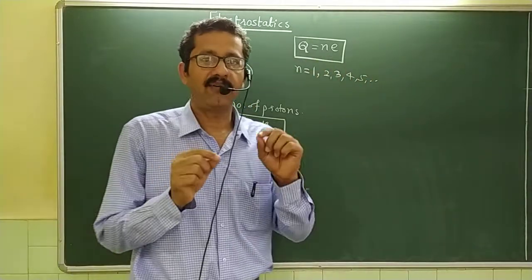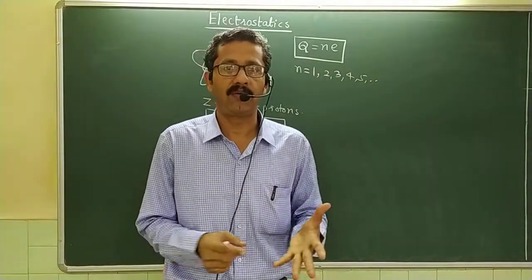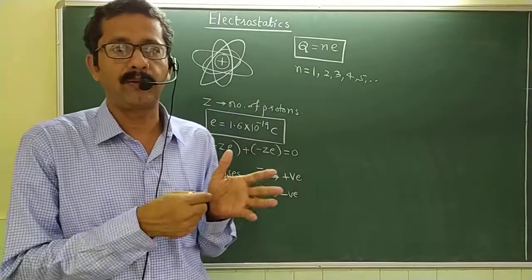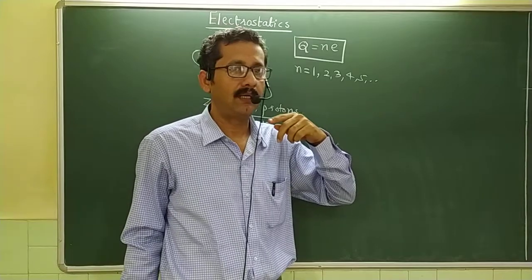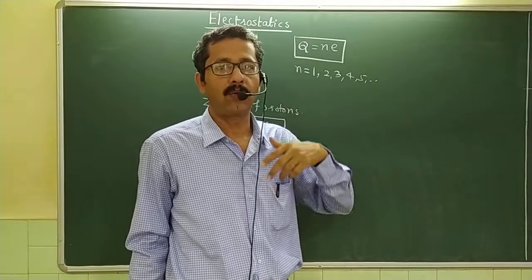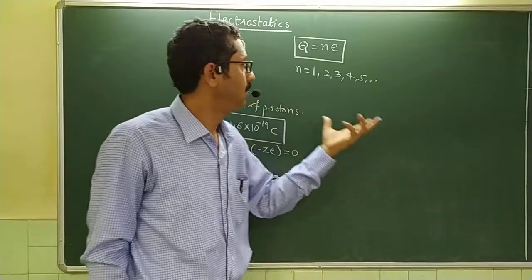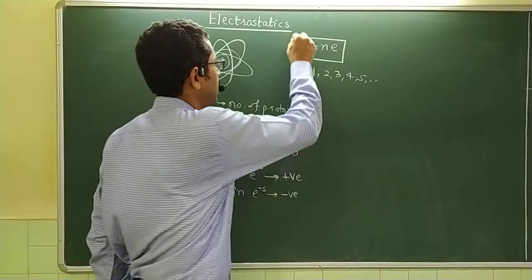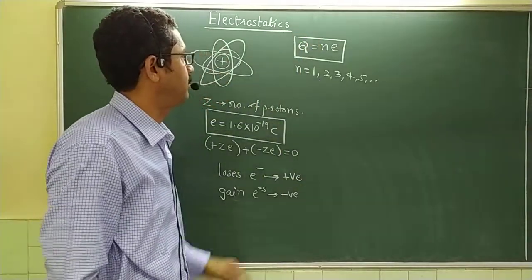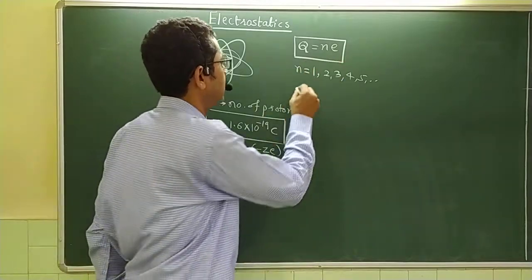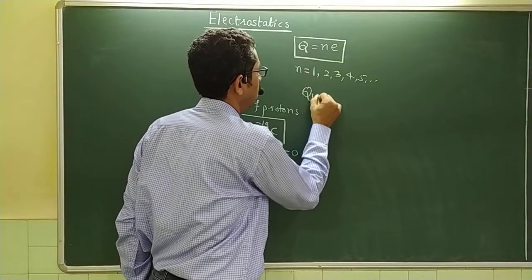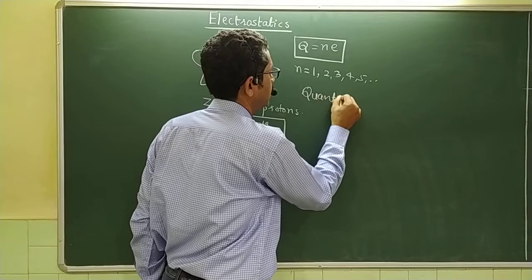You cannot have an exchange of 2.5 electrons, you cannot have an exchange of 7.8 electrons. The electron is a fundamental particle. You can either lose one electron, gain one electron, lose two electrons, gain two electrons. So the total charge on an object is always equal to n times e, and this is known as quantization of charges.